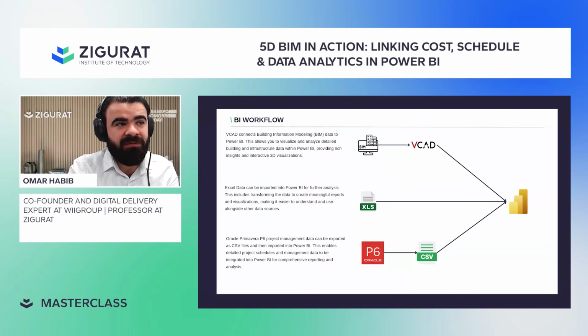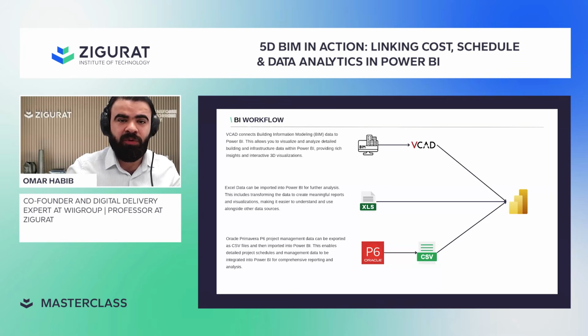Now we have a BIM model. We have a lot of data in Excel or CSV format, whatever your data source looks like. And we have the time schedule. I'm considering using the P6 here. For the 3D model, there are a lot of solutions you could use to link it with Power BI. There is Speckle, there is Proving Ground, but I used to use VCAD, which you have here. Very straightforward. As an attachment for this session, I'll give you the step-by-step guide to set up VCAD. So what is the function of VCAD?